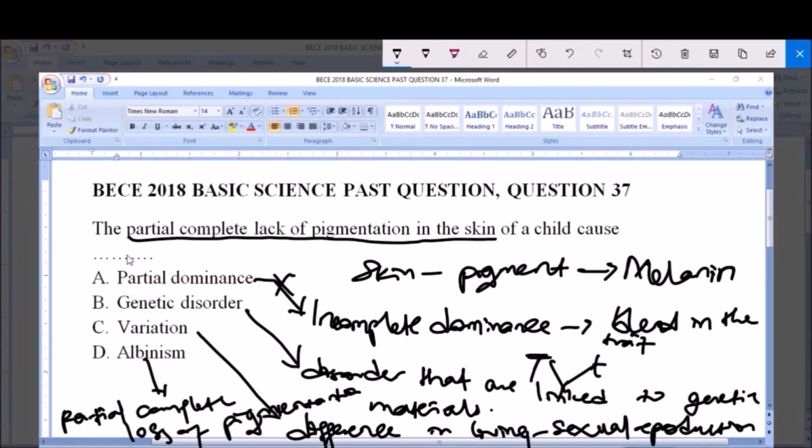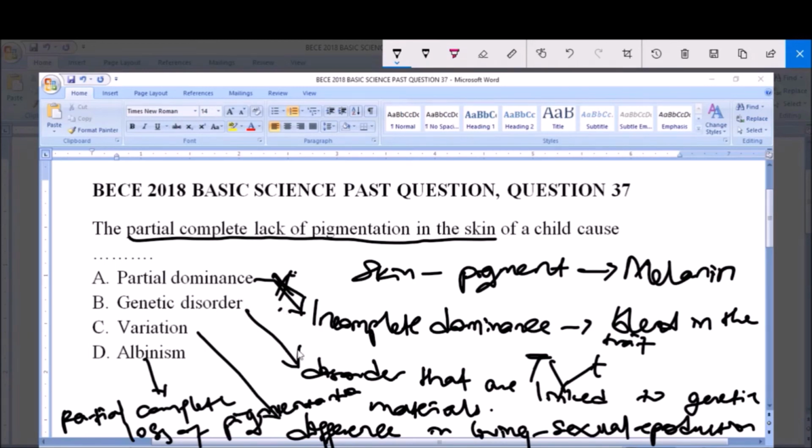And our question says the partial or complete lack of pigmentation in the skin of a child causes dash. Like I told you, partial dominance just refers to what? Incomplete dominance. That is, there's a blend between these two traits, and it is not caused by the lack of pigmentation. Likewise, a genetic disorder is not caused by lack of pigmentation.